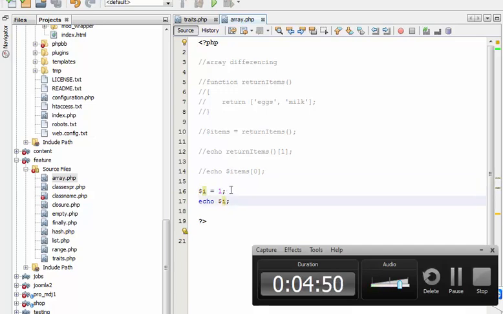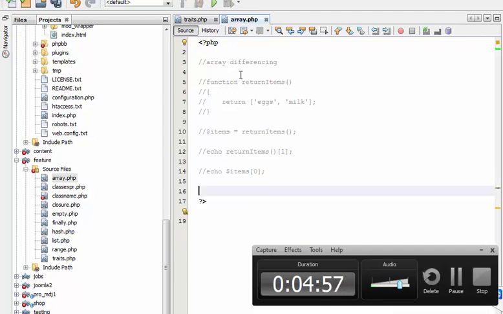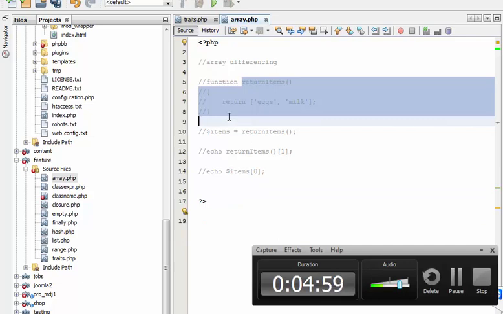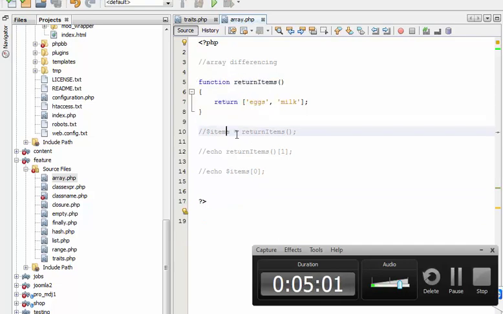So in the new way, the new feature which is dereferencing an array, we create a function and